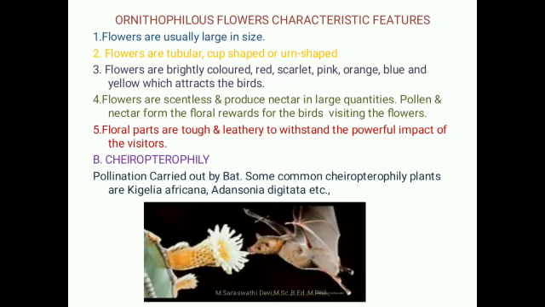Ornithophilous flowers characteristic features. The first one, flowers are usually larger in size, so that the visitor can come and sit on the flower. Second one, flowers are tubular shaped or cup shaped or horn shaped. Then the flowers are attractive or bright in color, for example red, pink, orange, scarlet, blue, yellow, because these easily attract the birds. Then the flowers are scentless and produce a large quantity of nectar, because the pollen and nectar are a reward for the birds visiting the flower.